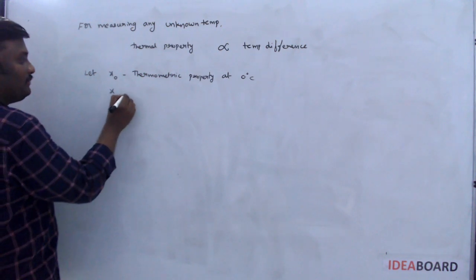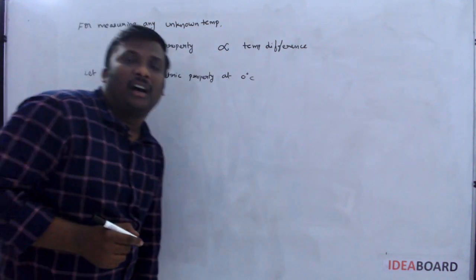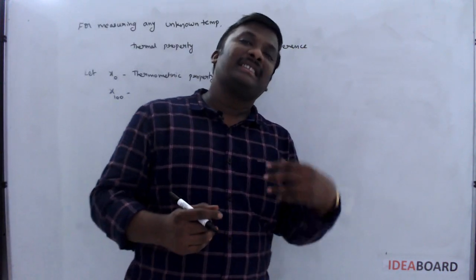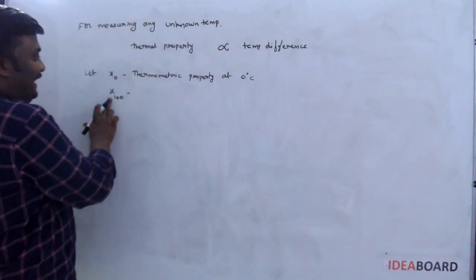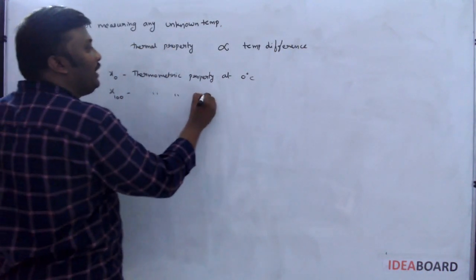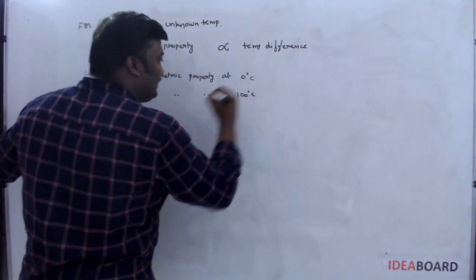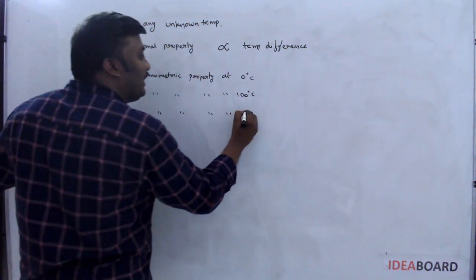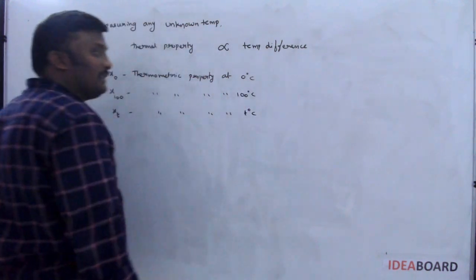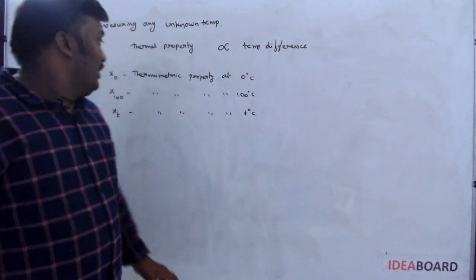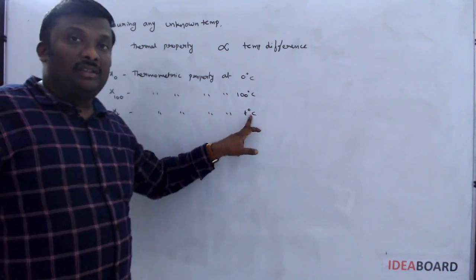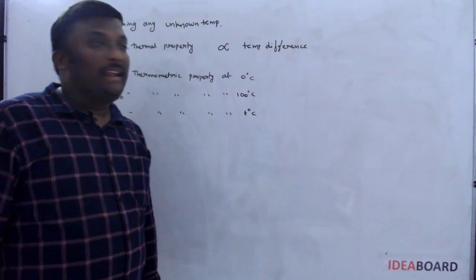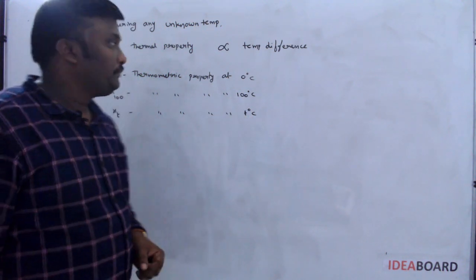If they give X100, it is not a particular value. Sometimes they ask at 80 degrees Celsius, sometimes at 60 degrees Celsius. Whatever they give, just substitute those values there. So I take X100, which is the thermometric property at 100 degrees Celsius. They also give the thermometric property at an unknown temperature T degree Celsius. The question asks for the unknown temperature, and they provided these three values. Then how can I get the value of the unknown temperature?